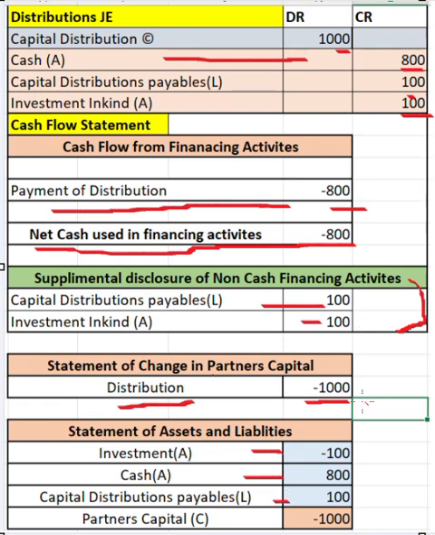And as we saw in the prior videos, whatever the partners' capital is, that will come as partners' capital in the statement of assets and liabilities. So this is 1000. If you add the liability side, your capital plus your liability comes up to 900, because this 100 plus this 1000, which is negative, comes up to 900. And your investment plus your cash, where cash is also negative, comes up to 900. So your assets and liabilities sides both are matching.